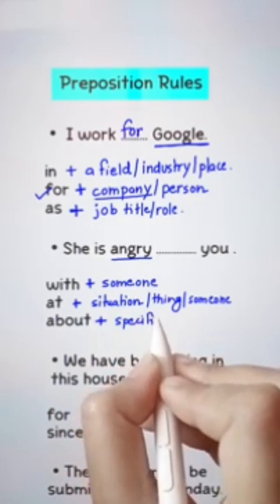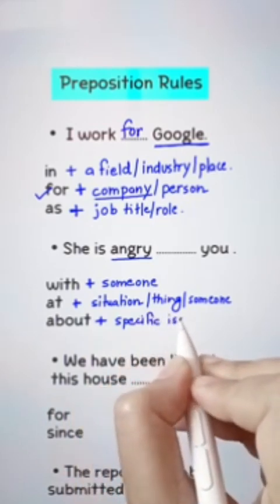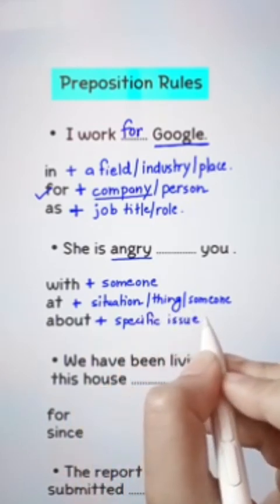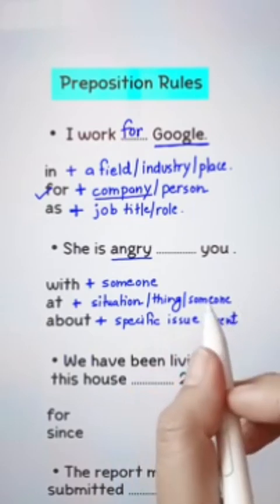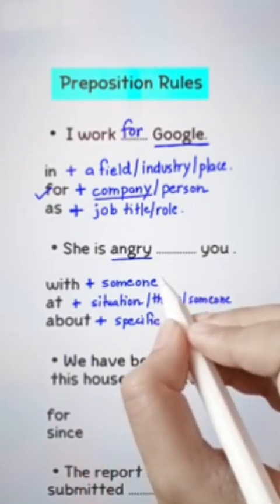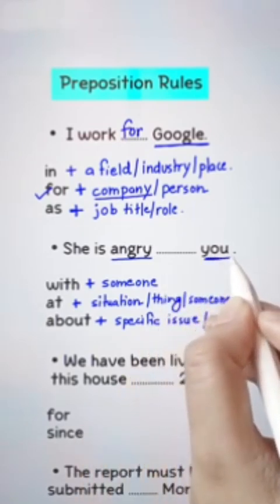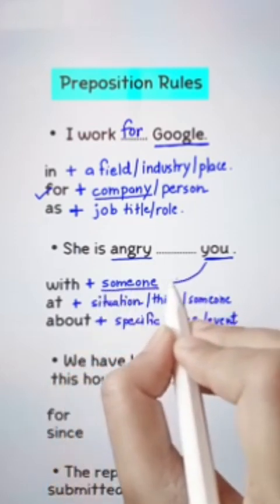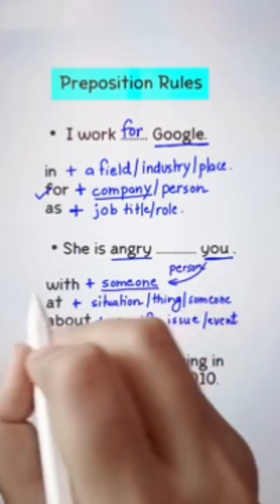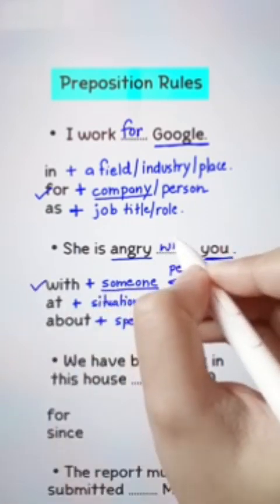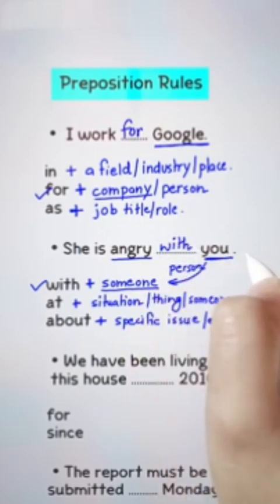And we are angry about a specific issue or an event. Here we have you. You is a person, someone. Therefore, she is angry with you.